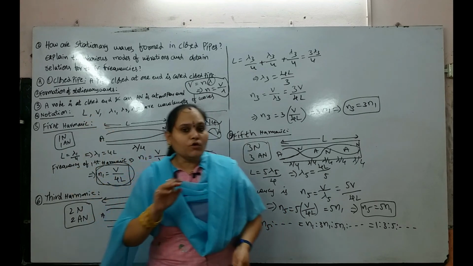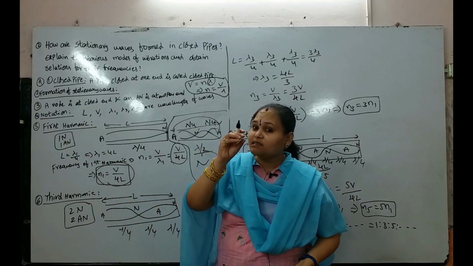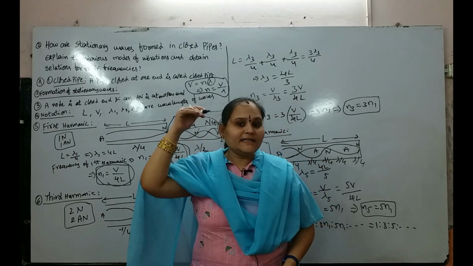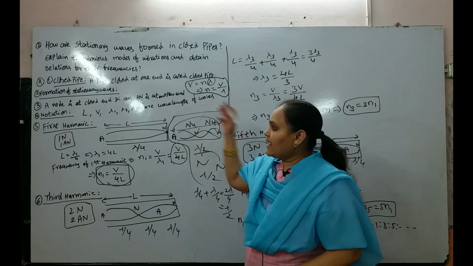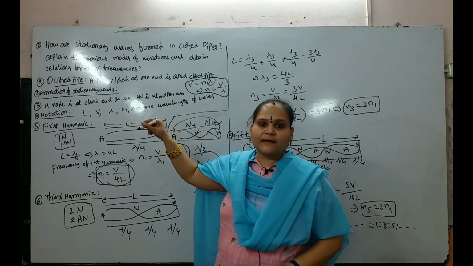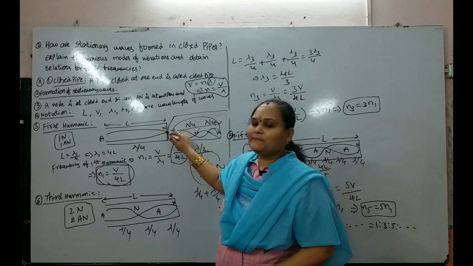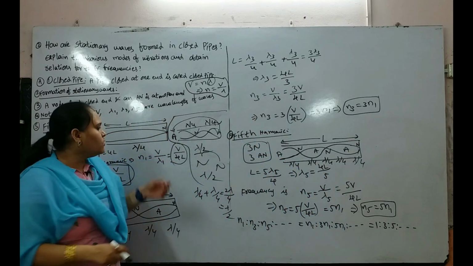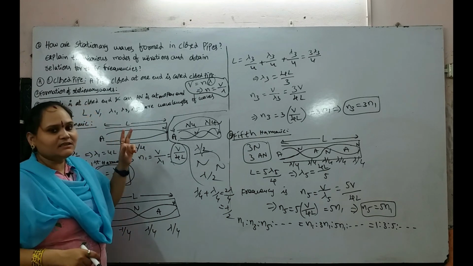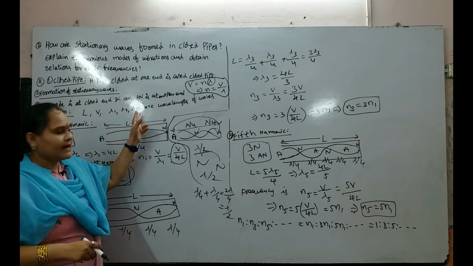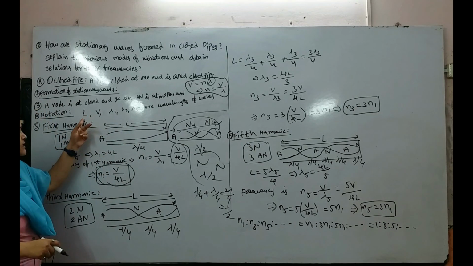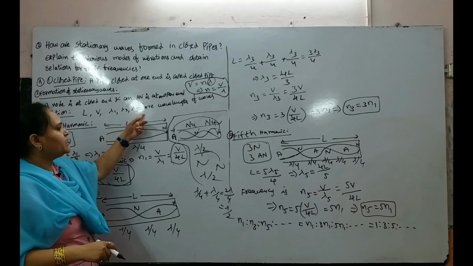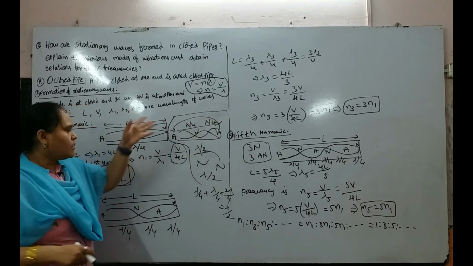Now, in this, a node means the intensity is minimum. The minimum intensity point is nothing but a node. The maximum intensity point is nothing but an antinode. In a closed pipe, we will observe the node is formed at the closed end and the antinode is formed at the open end. So, in this we are using the terms length, velocity and wavelengths. L is the length of the air column, V is the velocity of the sound wave, and lambda 1, lambda 3 and lambda 5 are the respective wavelengths of the harmonics.